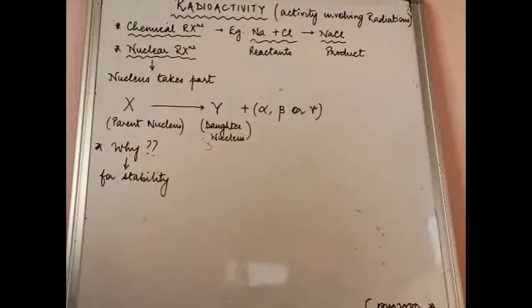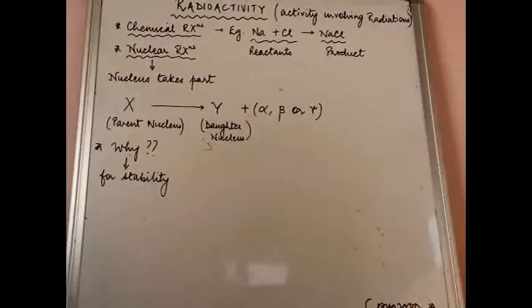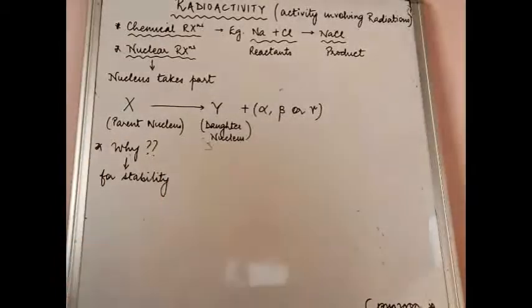Next comes the weightage of this chapter in your board exams. Most of the times, the last question of your board examination paper is from this chapter, modern physics. Sometimes one full question is asked, sometimes slightly less than that. In terms of marks, it can vary from 6 marks up to 10 to 12 marks. So minimum 6 marks you can expect, and maximum it can go to 10-12 marks as well.